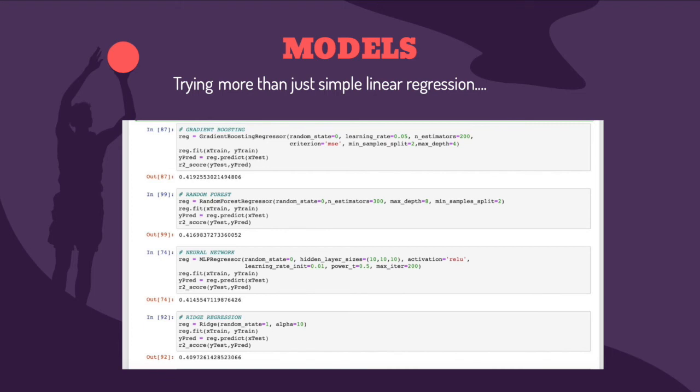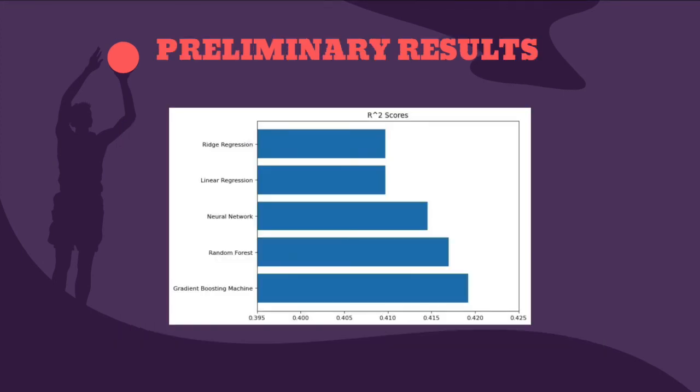Next, we tested out a few more complex models. The models we ran were ridge regression, gradient boosting machine, random forest, and a neural network. We used k-fold cross-validation to find the optimal hyperparameters for each model. A bar chart of the preliminary results can be seen here. We were able to achieve our highest R-squared score of 0.419 with the gradient boosting machine.